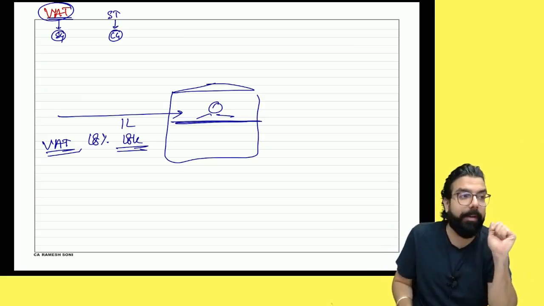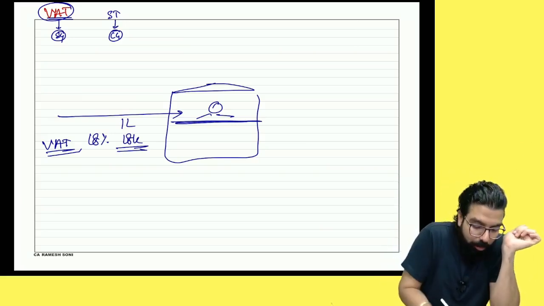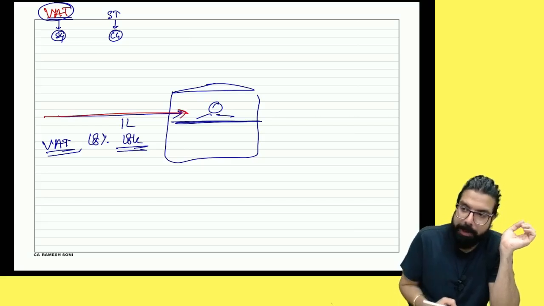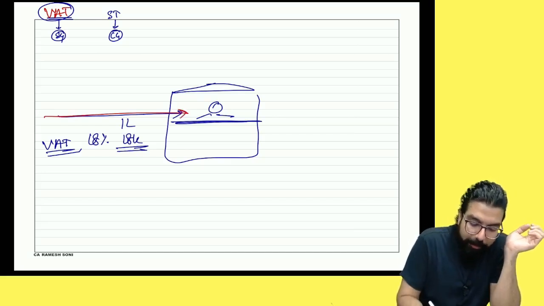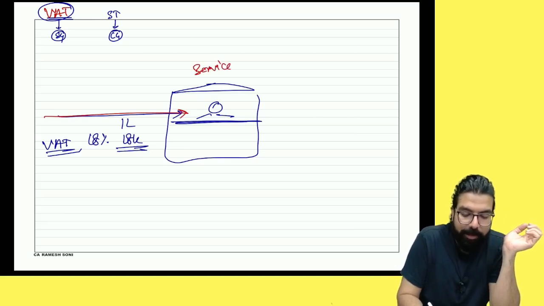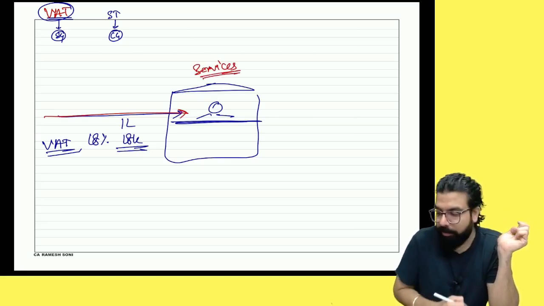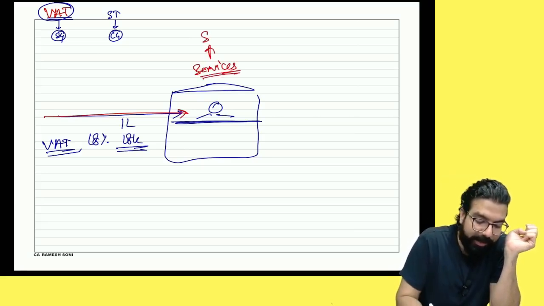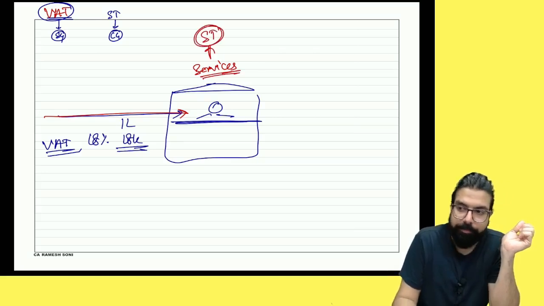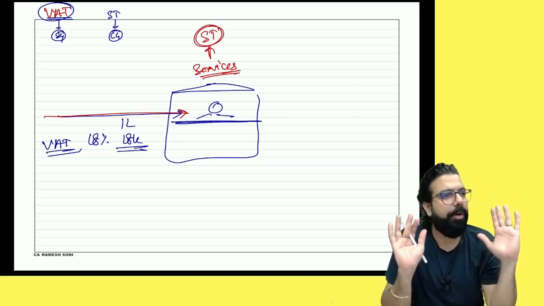Now you tell me one thing. Earlier, what used to happen? Listen, I used to buy an iPad. I used to pay VAT. But you know what? I am a service provider. Do you agree with me? I am providing services. So I'm registered under service tax. I'm registered under what, everyone? Is my point clear to all?